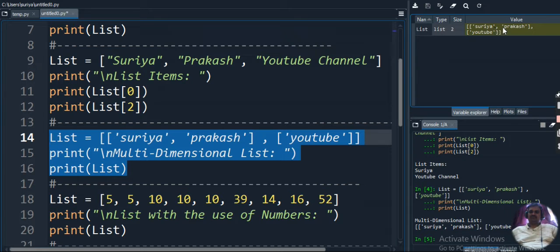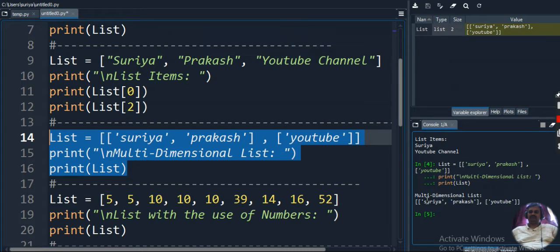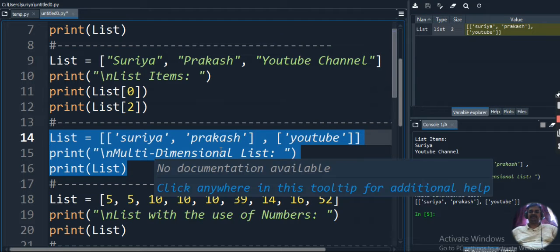We created only 2 inner lists, so that is the size of the current list. We get the output like this: Surya, Prakash will be in the first list and YouTube will be in the second list. So 2 inner lists are created, so we get size 2. This is said to be a nested list.